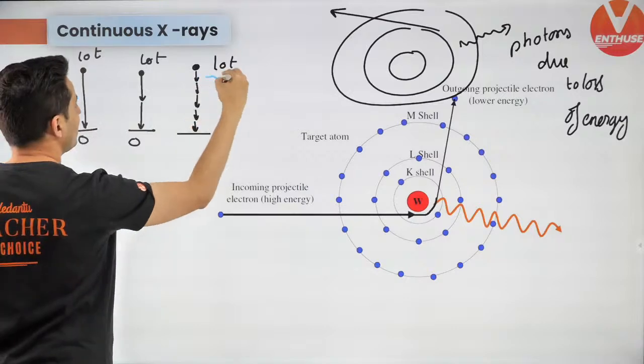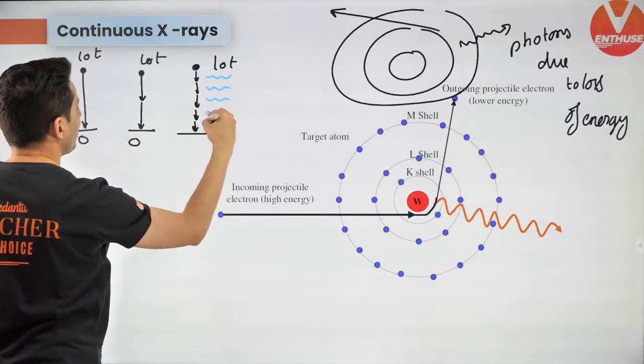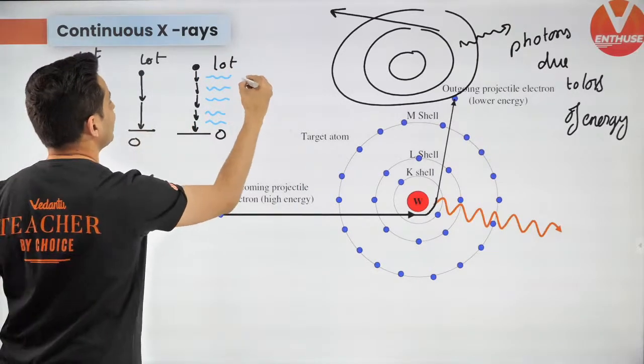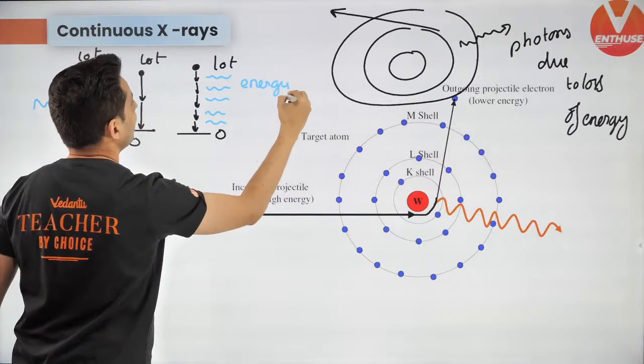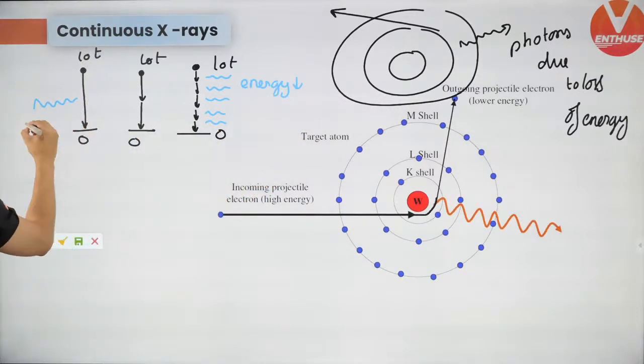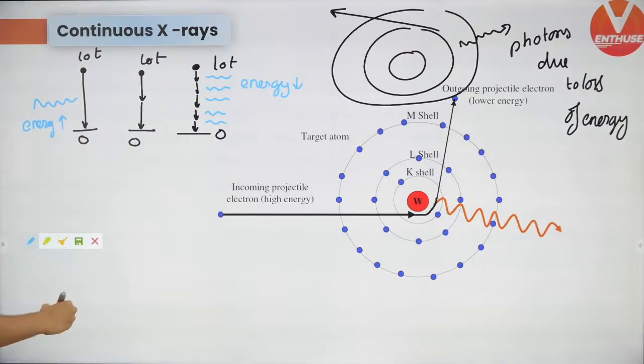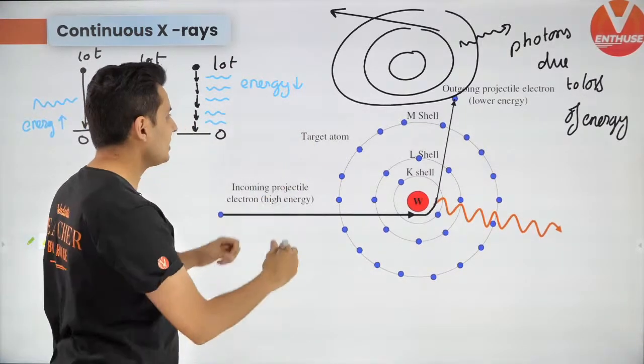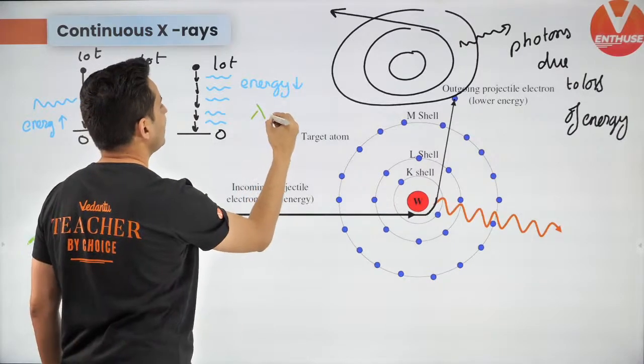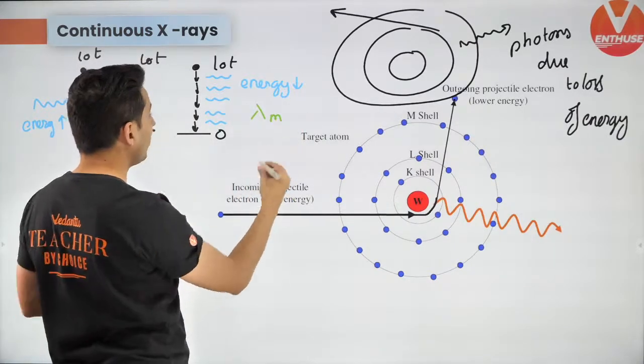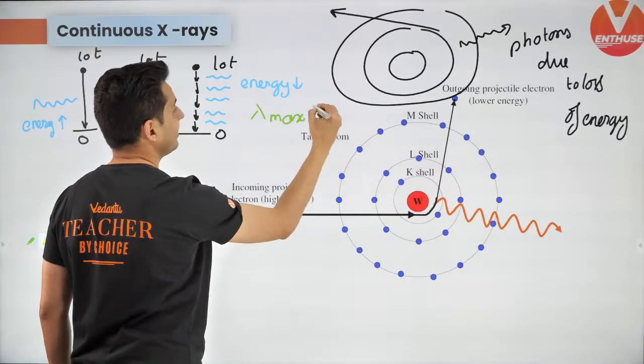In the first process many photons will be emitted, but their energy will be less. I hope you understand that. In this other case the energy will in fact be the highest. And the one which has the lowest energy will obviously have the maximum wavelength, correct?